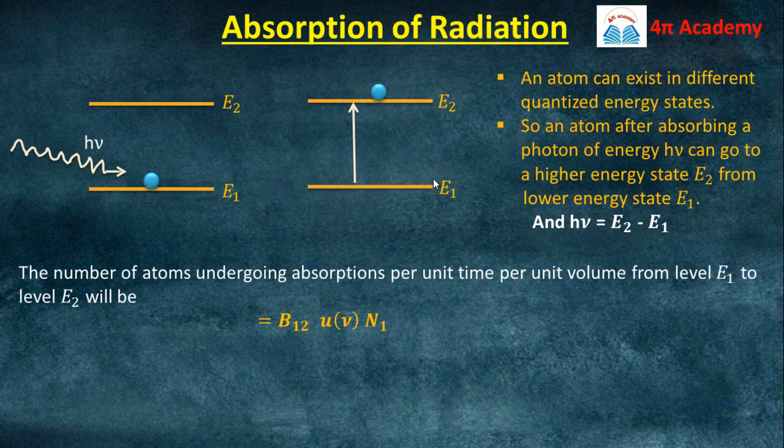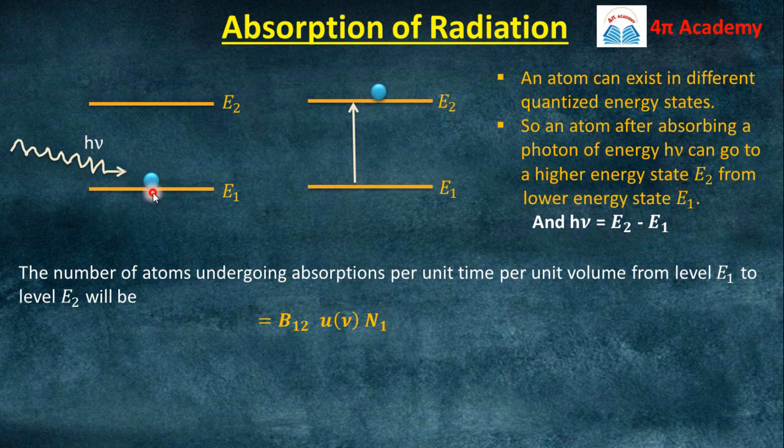So let us also discuss the mathematical aspects. We can calculate the number of atoms which undergo absorption per unit time, per unit volume, from level E1 to E2. On which factors will this number of atoms depend? First, it will depend on the density of atoms in the ground state. Suppose the density of atoms in the ground state is N1.